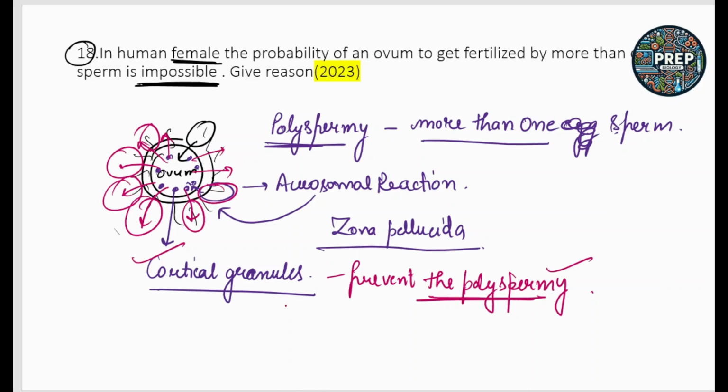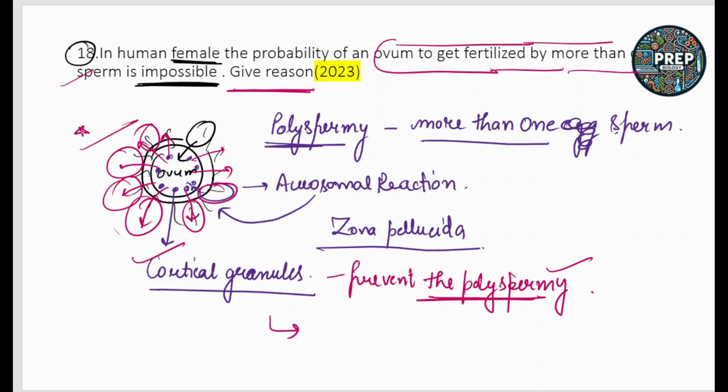Okay, so by this reaction, once one sperm enters the egg, the zona pellucida becomes resistant to sperm binding and penetration due to the cortical reactions. That is the reason why it is impossible for an ovum to get fertilized by more than one sperm.